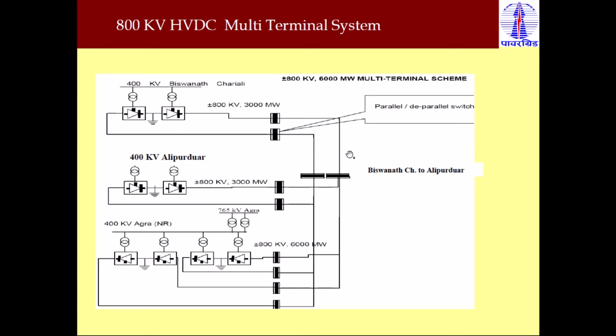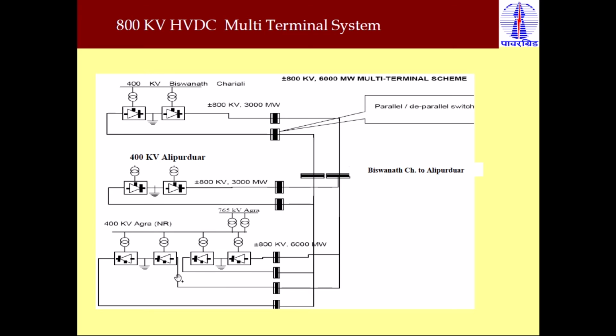And this is transmitted to the Agra station. In between, this is the Alipurduar station. This is also a generating station, so it acts as a rectifier station which also transmits power at a capacity of 3000 megawatt. Here this is a 12 pulse converter working as a rectifier. Biswanath is also a 12 pulse converter working as a rectifier. Both transmit 6000 megawatt of power to the Agra station.